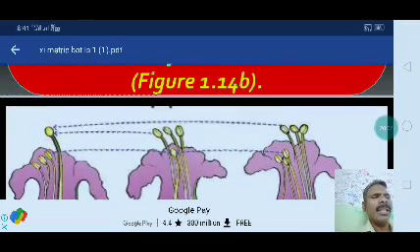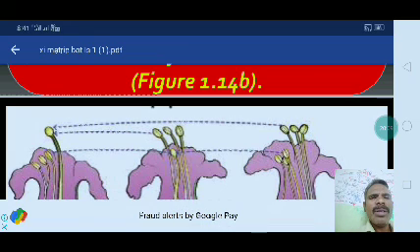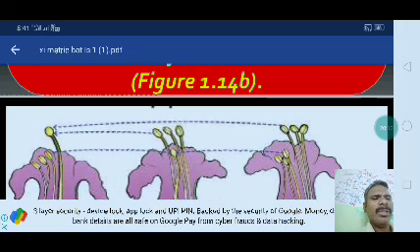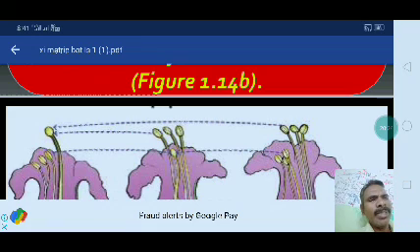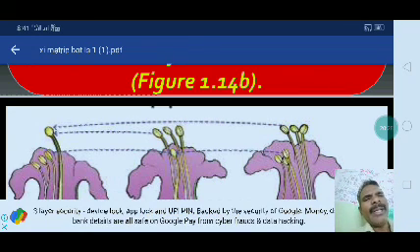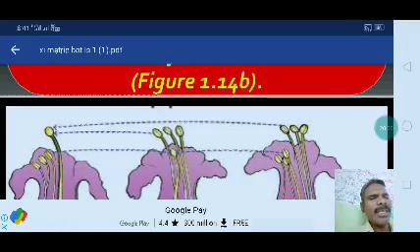In the same way you can see the stamens are very long and the style is very long, so they join together. In a normal style the stigma is long, and in a short style the stigma is very short. So they join together. This is tristyly.